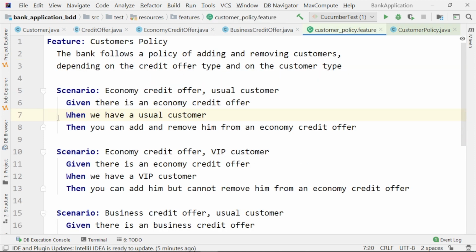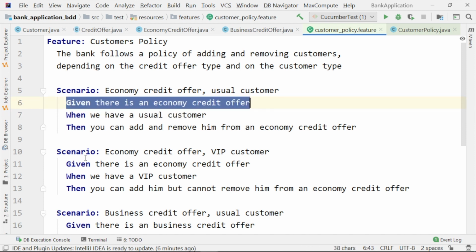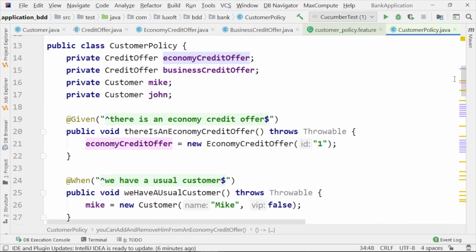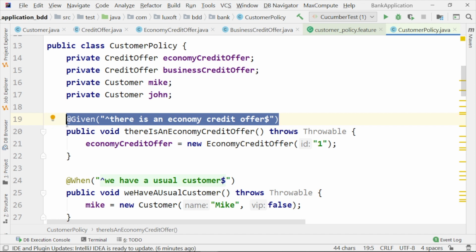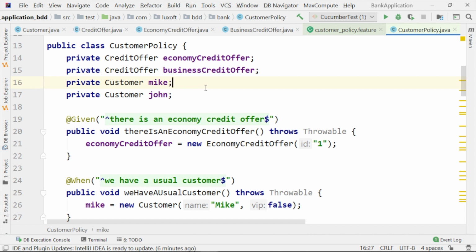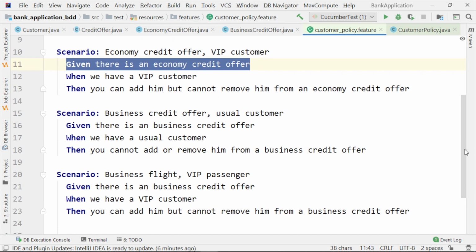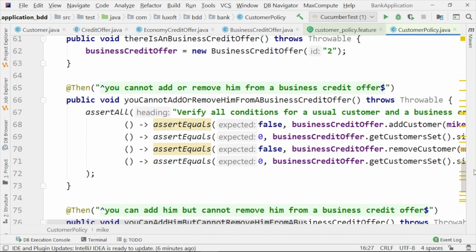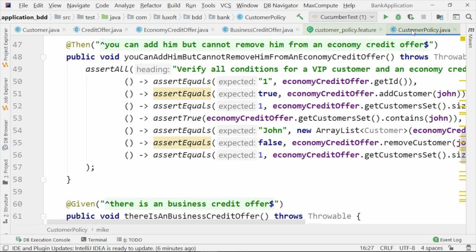What we see here is that we have this step, given there is an economy credit offer, twice here. Of course, there will be one single method annotated with given there is an economy credit offer. So we may shorten the code. We remove the code duplication, we make some economy, and our code is clearer. Okay, this is the translation of the four scenarios at the level of the code.